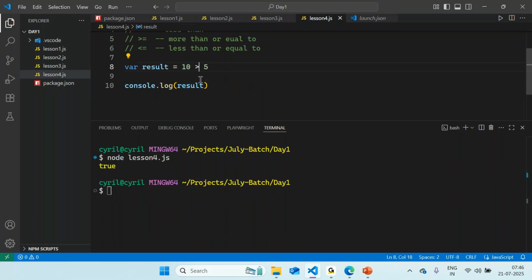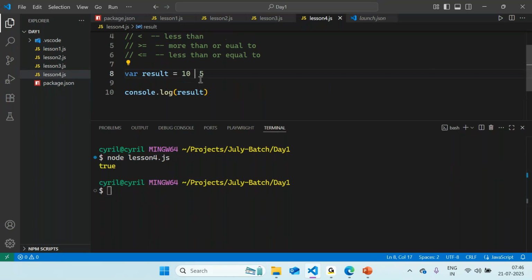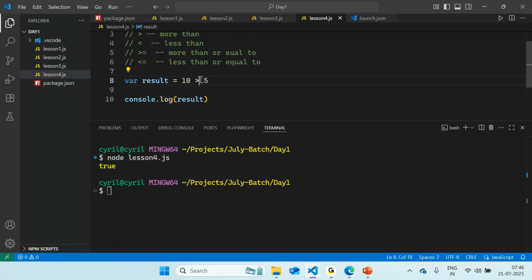If I say 10 is less than 5, with the less than symbol, what would happen in this case? We are expecting the opposite to take place. So just by making these checks, we are able to validate whether our expression is returning true or false.